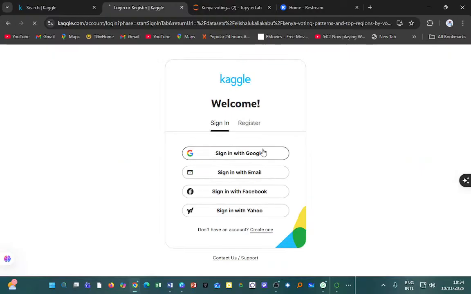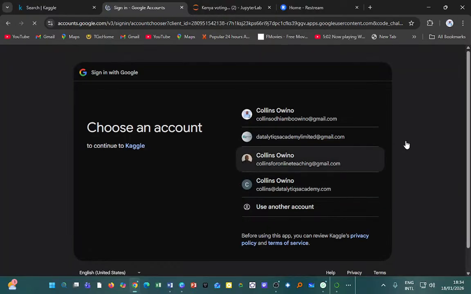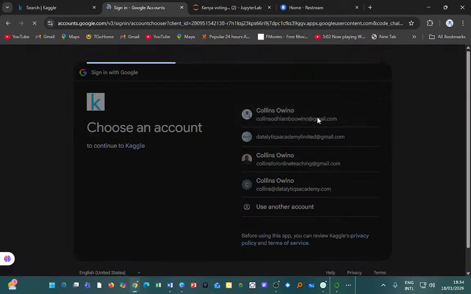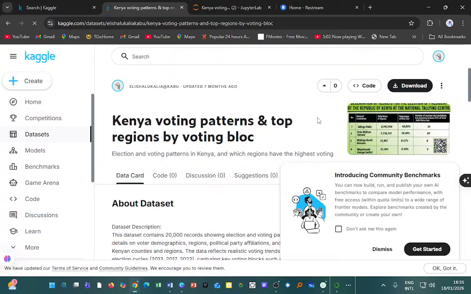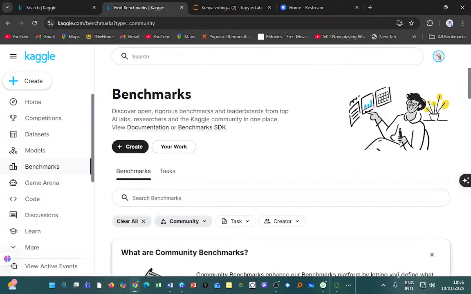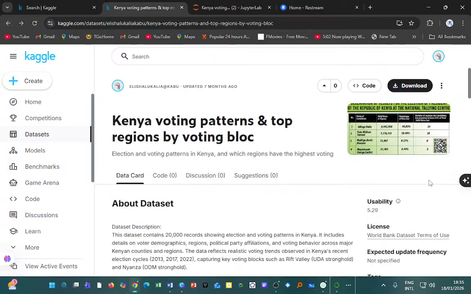So this is Kaggle, and it's a source of data. For data analysts, you will know it is a site where you can access real data, both for machine learning or just for the purposes of analysis.